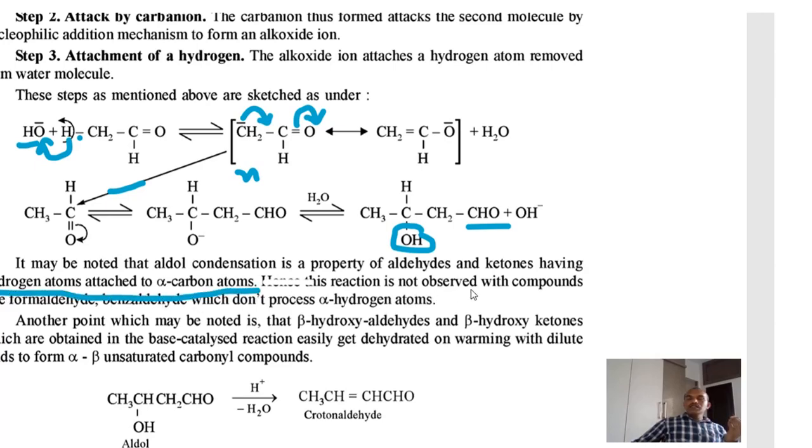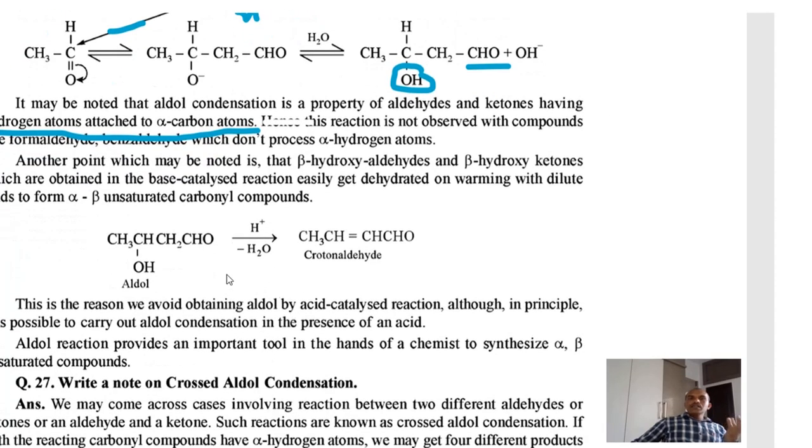Hence, this reaction is not observed in molecules which don't have alpha hydrogens. This reaction is catalyzed by base as well as acid.